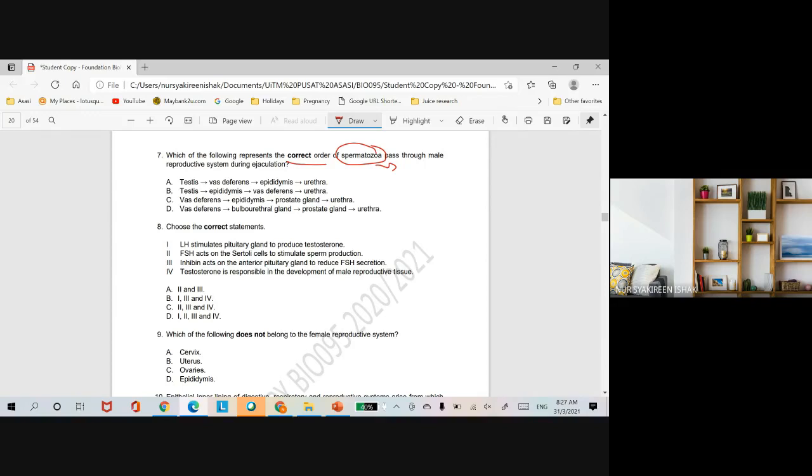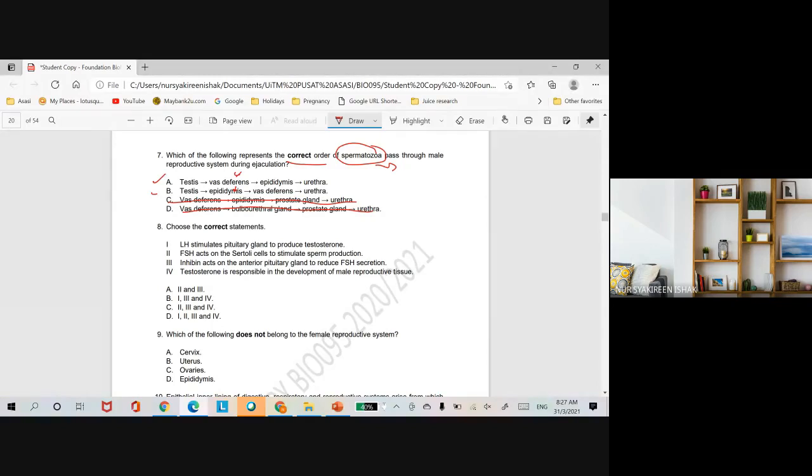So obviously statements C and D are wrong lah, kan, sebab dia tak start dengan vas deferens. It has to start with the testis, where you have the seminiferous tubule. Next, you have to determine which one is first. Is it epididymis or vas deferens? Once sperm is produced, the spermatozoa has not yet fully developed. It is not mature yet.